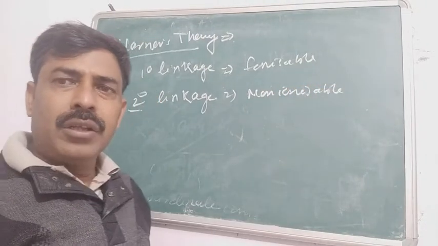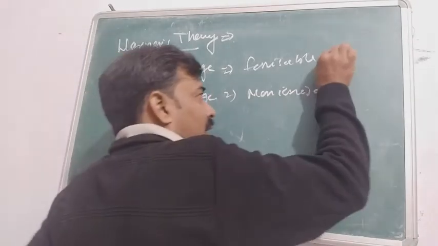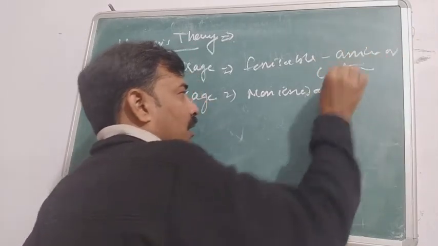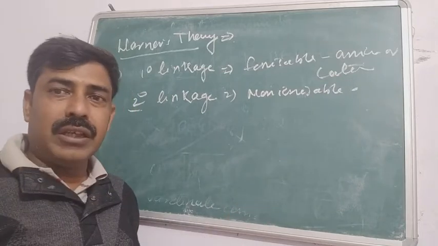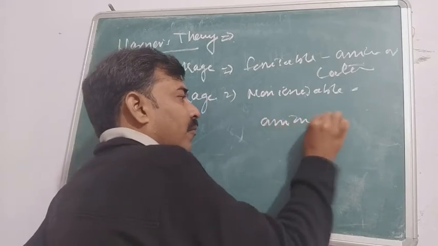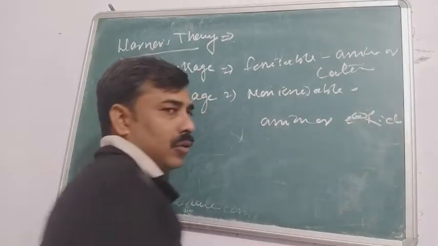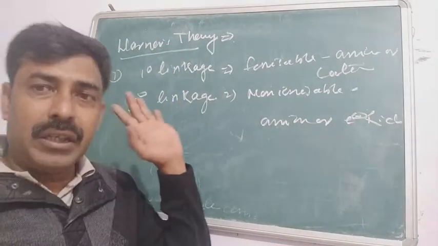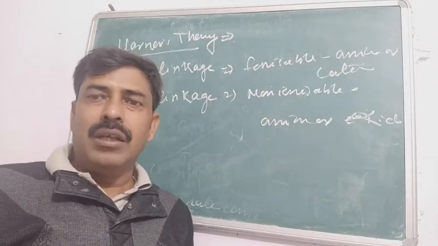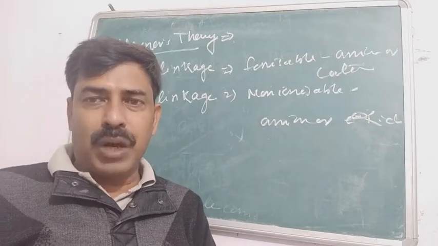He also said that the ionizable valency, that is the primary linkage, is satisfied by anions or cations, but the non-ionizable valency, that is the secondary linkage, is satisfied by anions or electron rich species. So the primary linkage and secondary linkage are two different types of linkage. The first type is satisfied by anions and cations, and the second type is satisfied only by anions or by electron rich molecules.